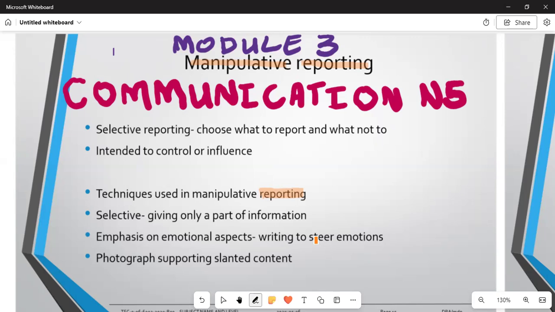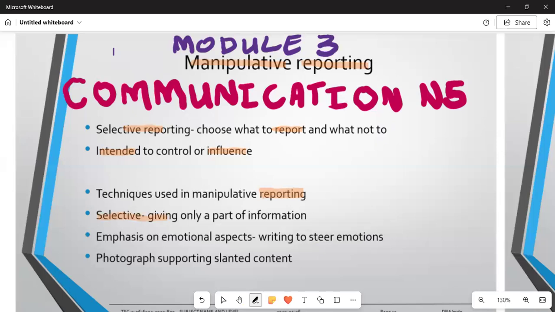Under this, number 1, we have what we call selective reporting. Under selective reporting, we choose what to report, and it is intended to control or to influence. The word intended shows us your intention. It is to control. The technique is selective reporting, giving only part of the information. That is the other aspect.